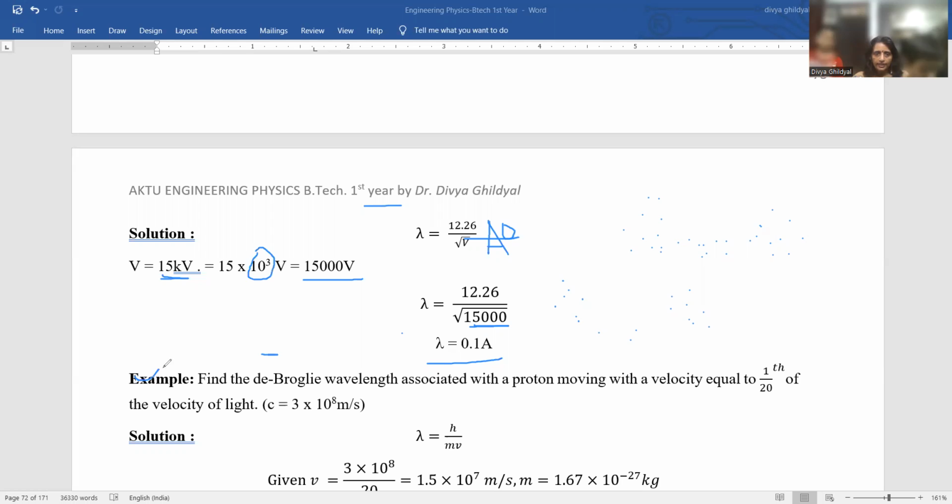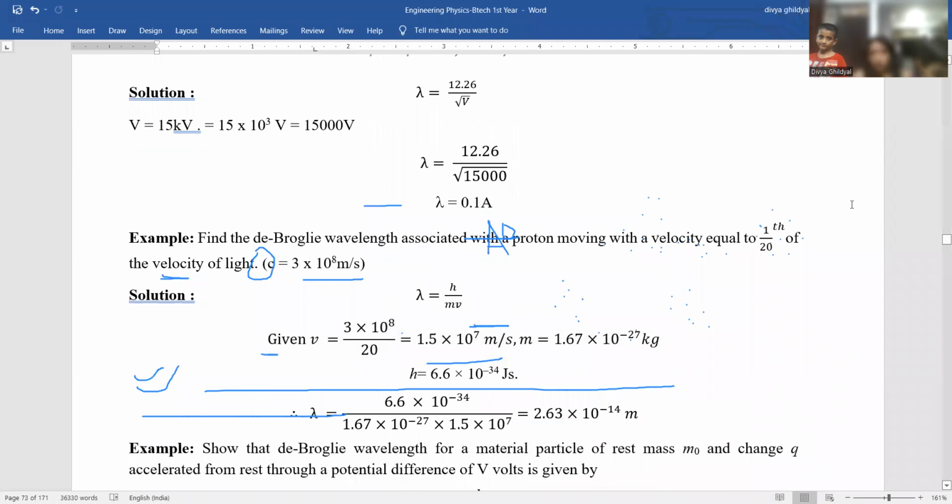Next numerical. This numerical has often been asked, and it is very important from your AKTU point of view. Find the de Broglie wavelength associated with a proton moving with a velocity equal to 1 upon 20th the velocity of light. So see, from the de Broglie concept, lambda is equal to h upon mv. It is given that velocity is 1 upon 20th the velocity of light. So v is c divided by 20.